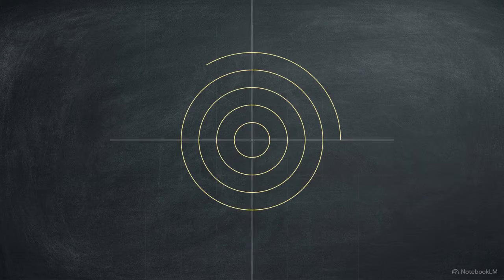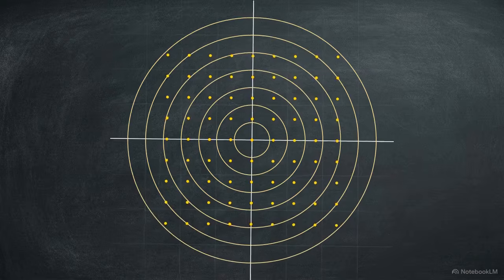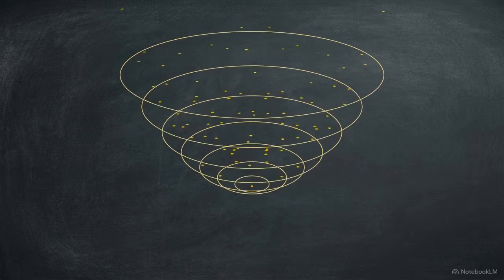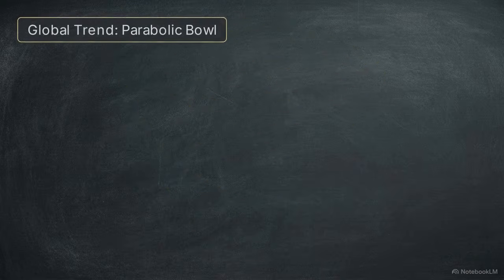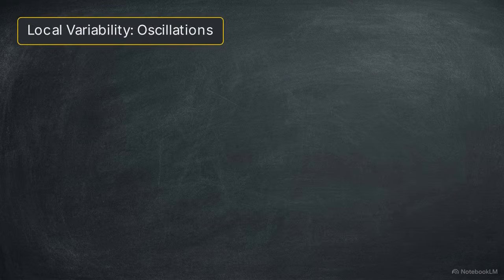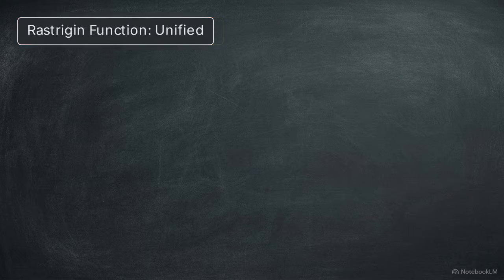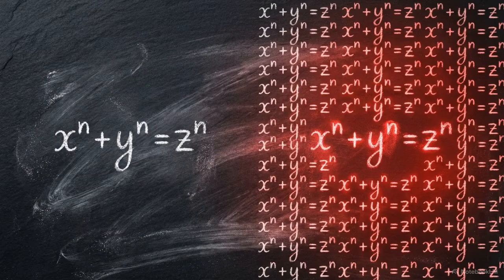We can test these limits using the Rastrigin function. This analytical benchmark combines a large, global parabolic bowl with high-frequency trigonometric oscillations, producing tight clusters of local minima and maxima. When applying a PCE model to this function, the algorithm faces an immediate problem.